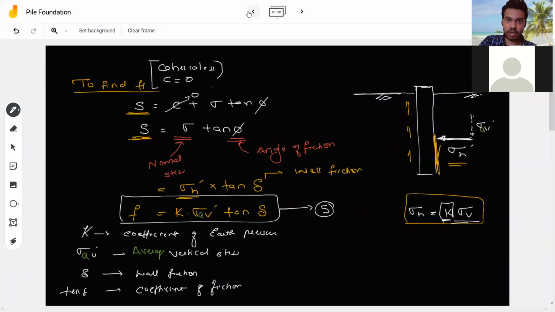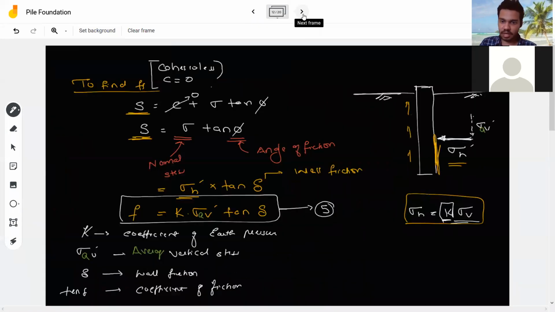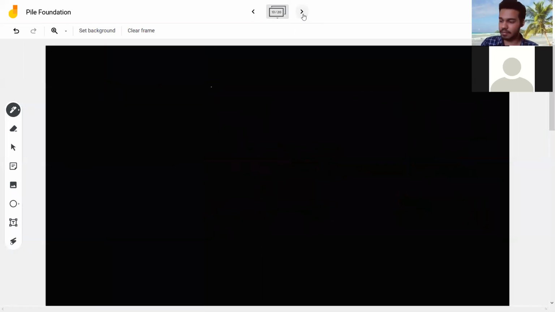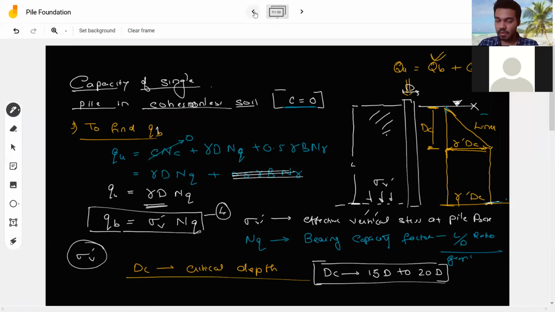So for cohesionless soil, like sandy soil, we calculated QB, and for the same soil we also calculated FS. Now we will combine both of these. So I can write it this way: my QU is equal to end bearing plus friction resistance. End bearing is given by QB times area of pile at base, plus friction resistance circumference. This QB I can write as K times sigma V dash into tan of delta times your AB plus, I'm so sorry, one second. What is your QB? Let me check here only.